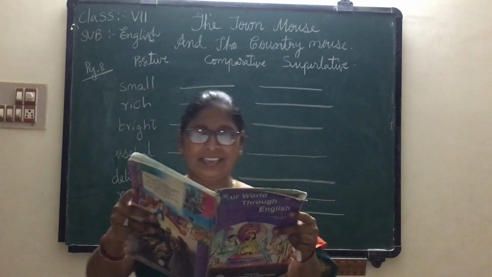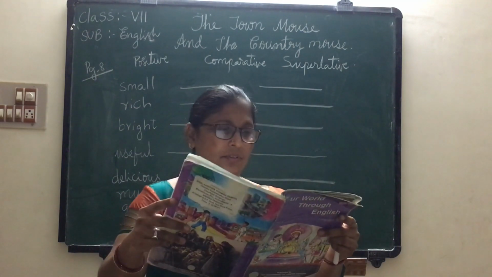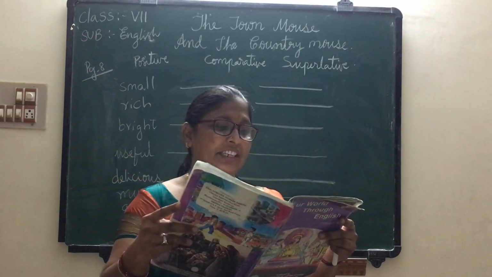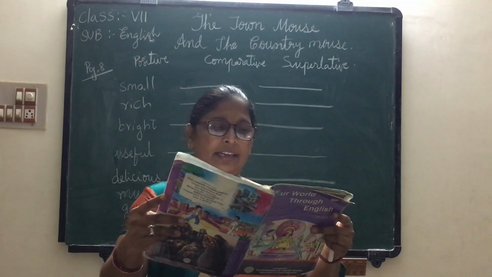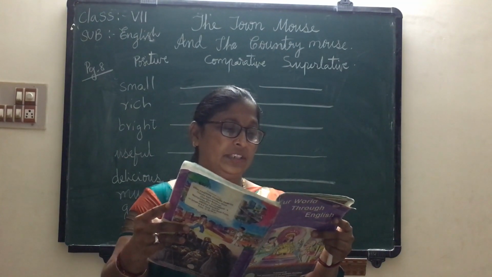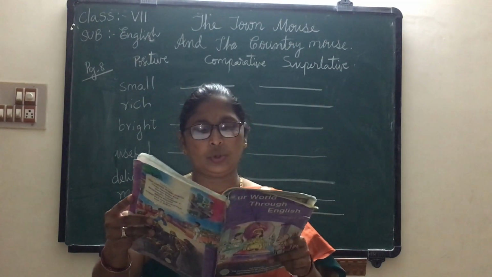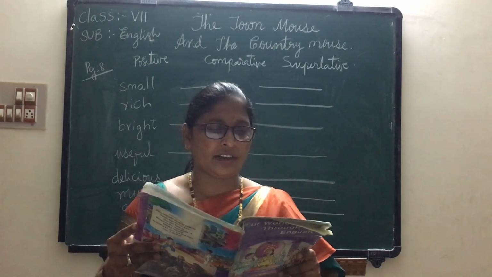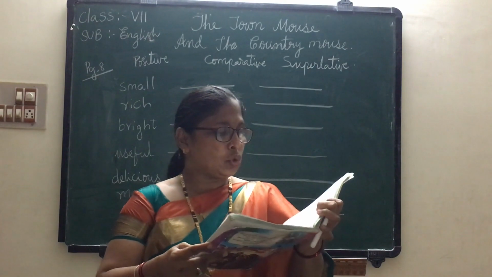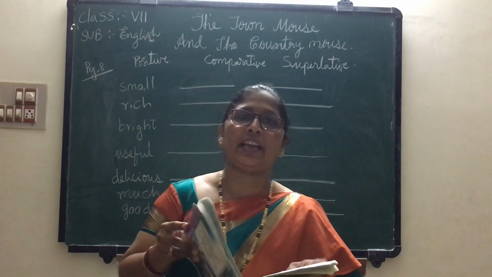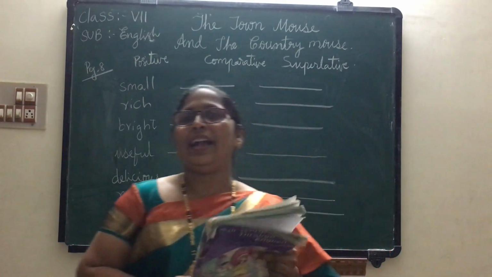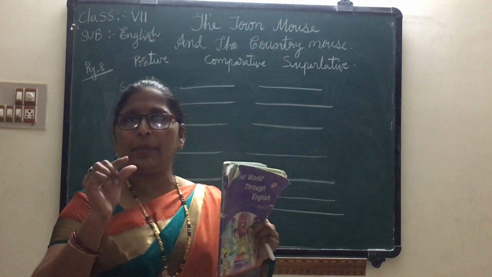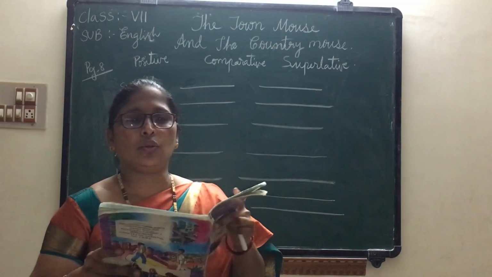Okay, children, open page number 8. See the third question. Read the following sentence from your lesson and identify the underlined expression. He nibbled at the root and the sugar cane. The expression sugar cane is a compound noun. It is a combination of two nouns. See down here, sugar plus cane is equal to sugar cane. Sugar is a noun and cane is a noun. Here, a combination of two nouns is called sugar cane.